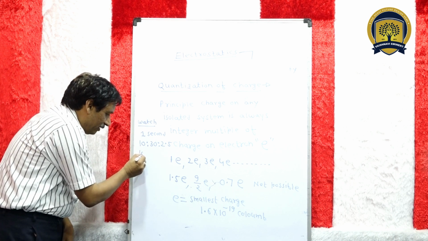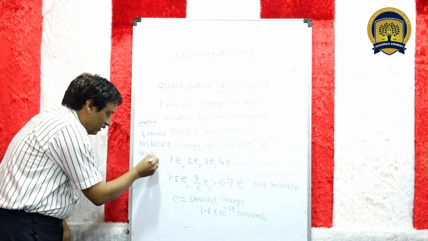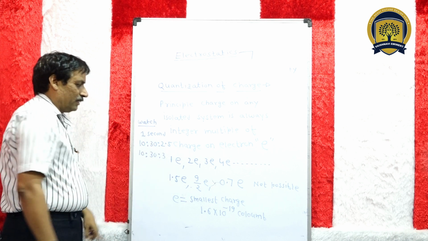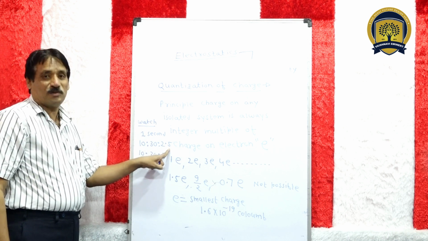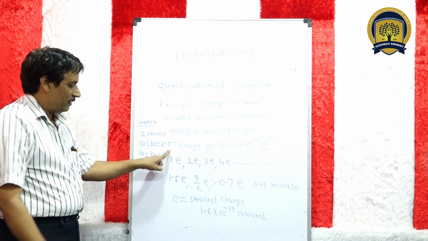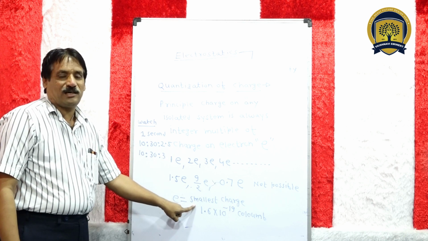So the next time will be 10, 30, 3. 2.5 is not possible.